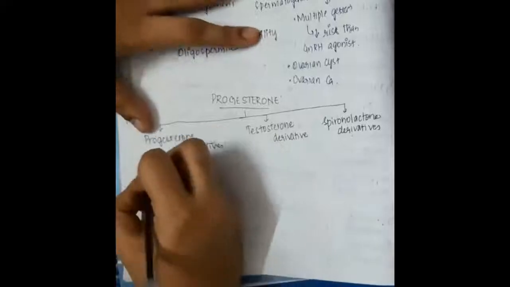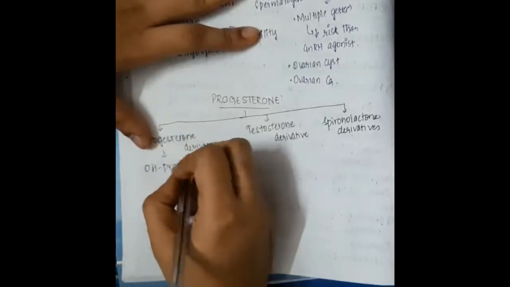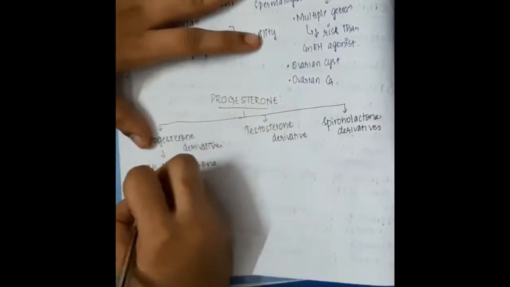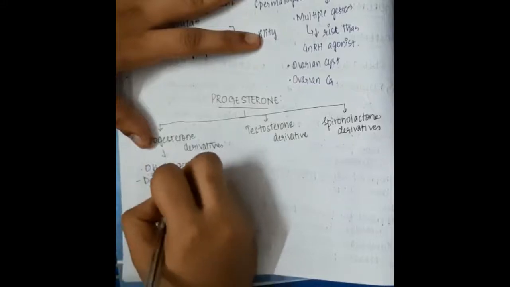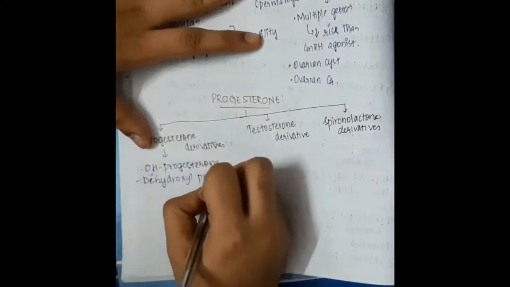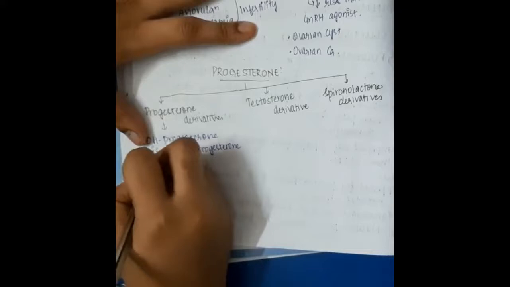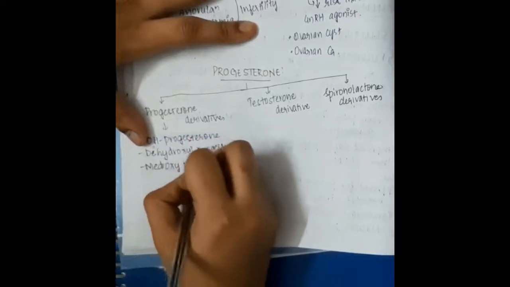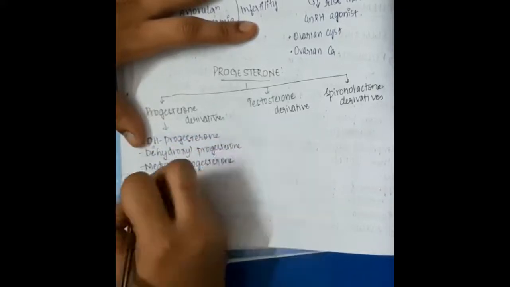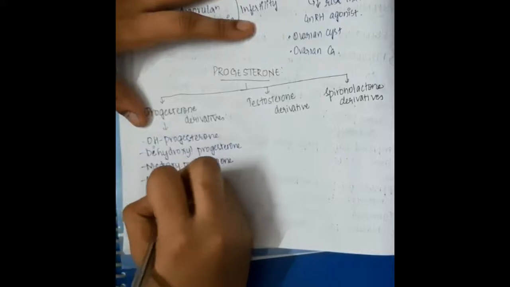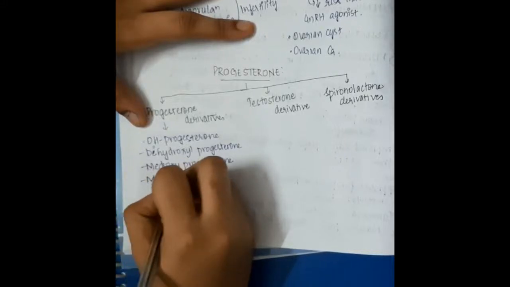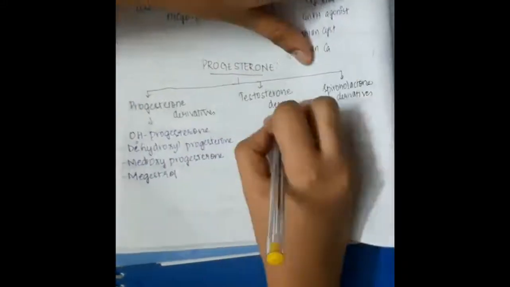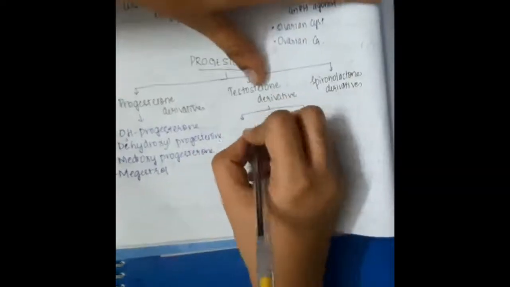If you see progesterone derivatives, examples are hydroxyprogesterone, dihydroxyprogesterone, then we have medroxyprogesterone, megestrol. All these are the examples of progesterone derivatives.